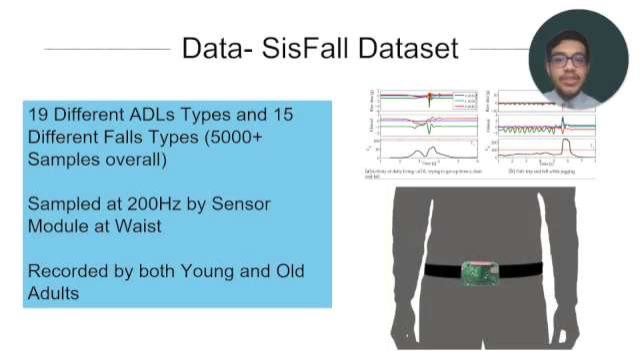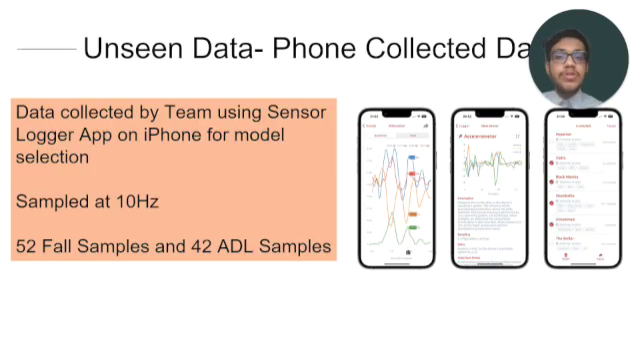Our training data is the SysFall dataset, which consists of 19 different ADLs and 15 different types of falls with over 5,000 samples. It has been sampled at 200 Hz, recorded by young and old people using a sensor module attached to the waist. We also have two sets of unseen data. The first is our own phone collected data, which has been collected on an iPhone using the Sensor Logger app. We managed to collect about 100 samples consisting of both fall and ADL samples.